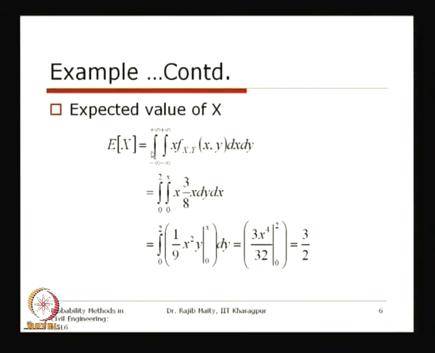So, we just have to follow these few steps. If we want to know the expectation of x, this is easy, because this is x multiplied by this range. Expectation of x means we have to integrate out the entire y, and 0 to x should be the limit for the other one. This should be multiplied by this x and take that entire range again, and if we do this, we will get that expectation of x is equal to 3/2.